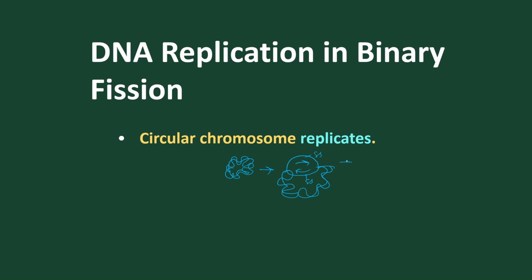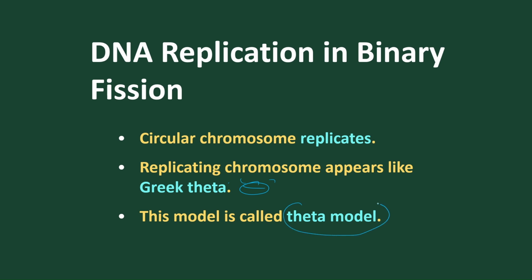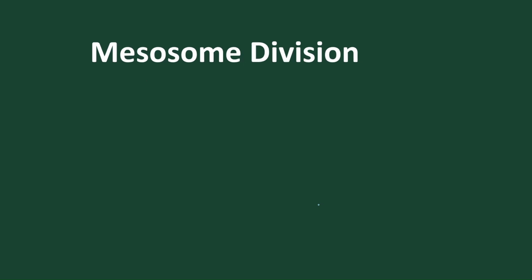This method looks like the Greek theta in appearance. So this model of DNA replication is called the theta model of DNA replication. The replicating chromosome appears like a Greek theta, so it is called the theta model.